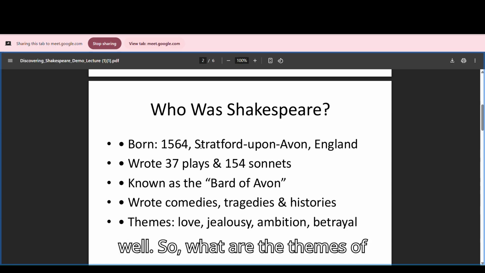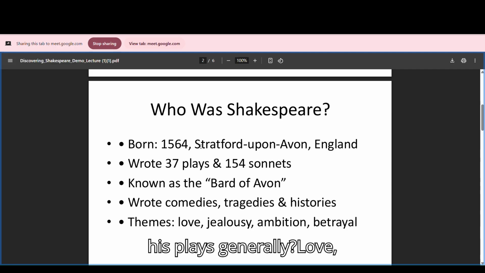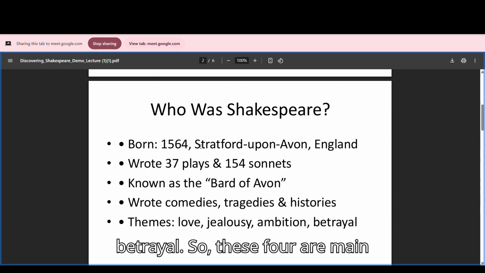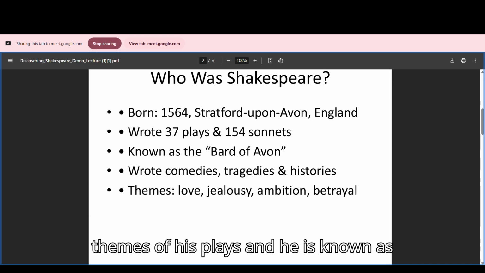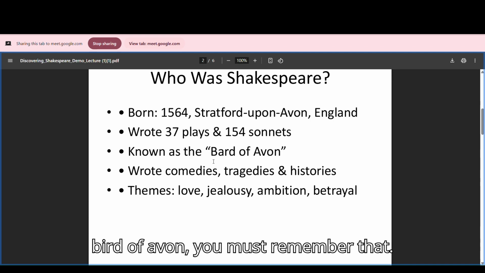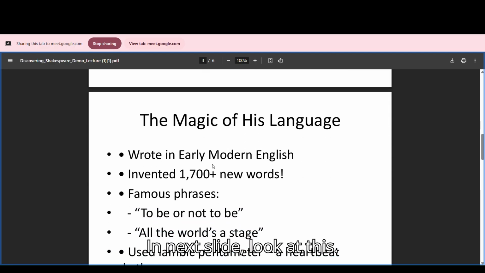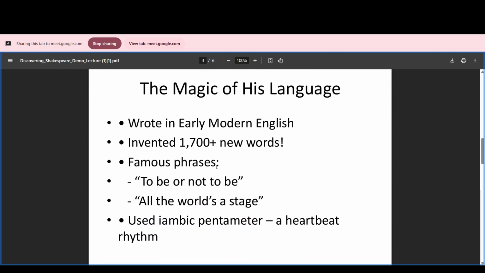So what are the themes of his plays generally? Love, jealousy, ambition and betrayal. So these four are the main themes of his plays. And he is known as the Bard of Avon. You must remember that.